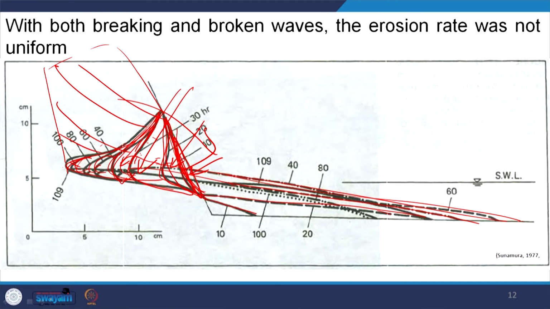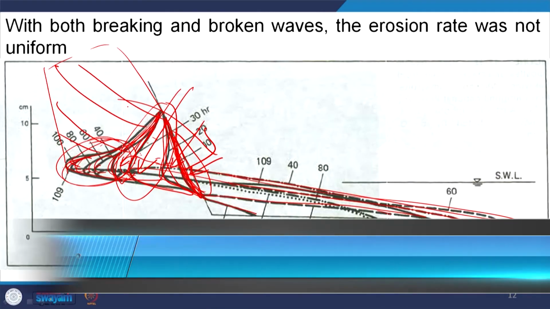So, in the initial stage the rate of erosion will be less, in the later stage the rate of erosion will be less, but in the middle stage the rate of erosion will be more. So, this is all about coastal retreat, the cliff retreat, and wave action along this cliff.